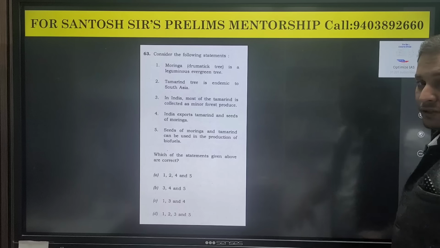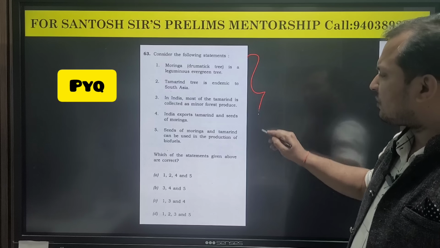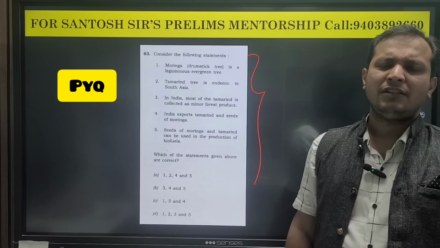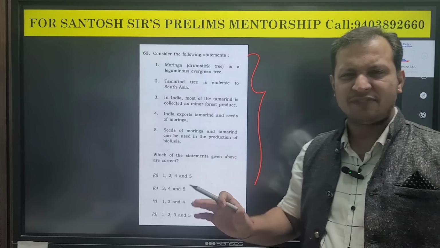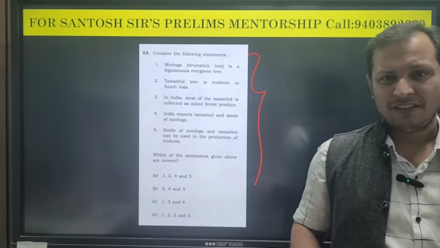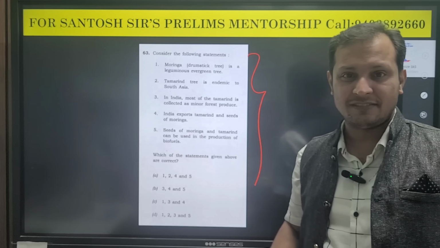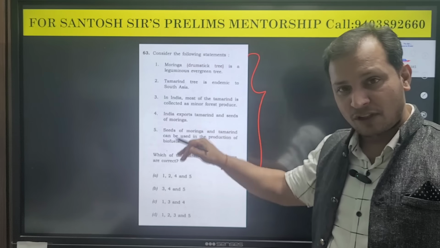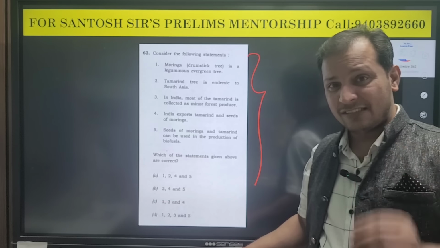Moving on, let us see this question. Such kind of 4 statement, 5 statement questions, looking at them, people get fear. But let me tell you, these questions are the easiest ones. Again, I repeat, the more the number of statements, the easier the question is. The more the number of statements, the easier it is to solve them.